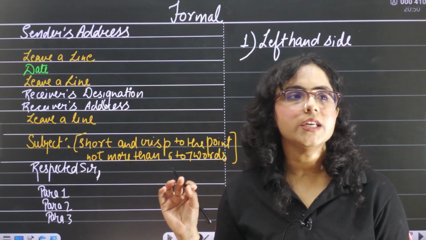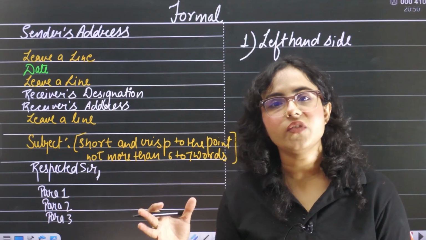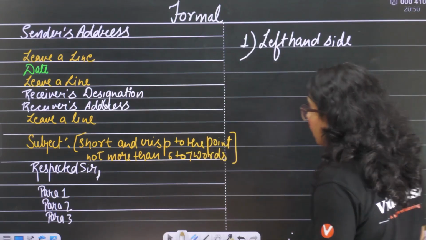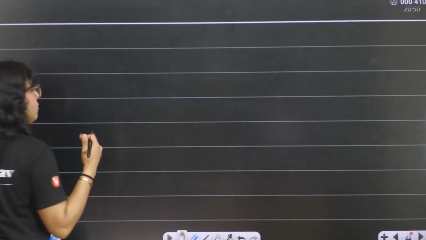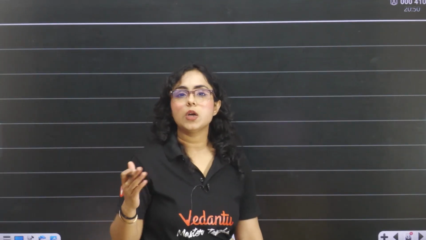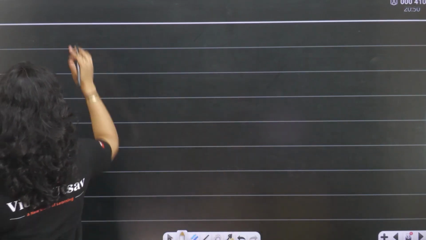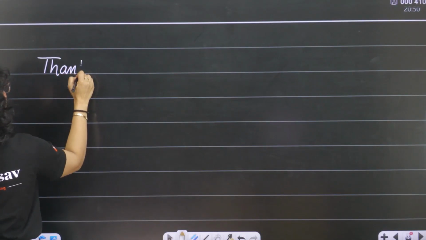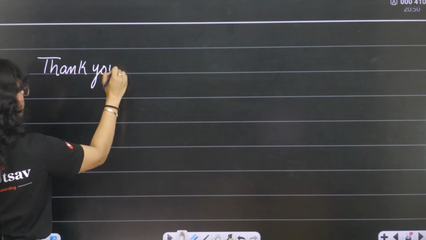So we need to write at least 120 to 150 words. Okay. What will you write in paragraph 1, paragraph 2 and paragraph 3? We will discuss it later. After concluding, you will write thank you.